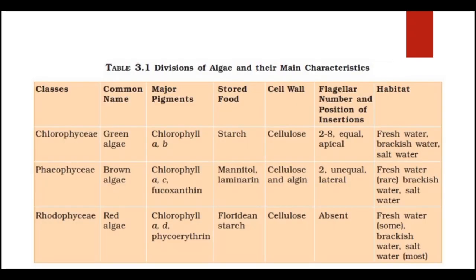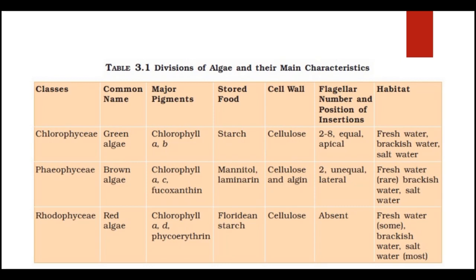So we have this table in our textbook which clearly demarcates all these three classes along with their features. That is, we have Chlorophyceae, common name green algae. Major pigment is chlorophyll a and b. Stored food is in the form of starch. Cell wall is made up of cellulose. Flagellar number is 2 to 8, they are equal, and they are located apically. And habitat is freshwater, brackish water, and salt water.